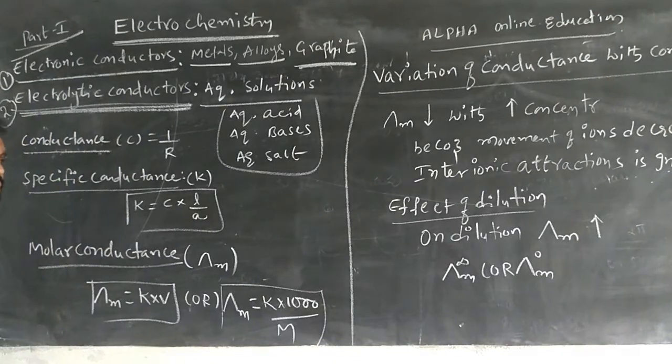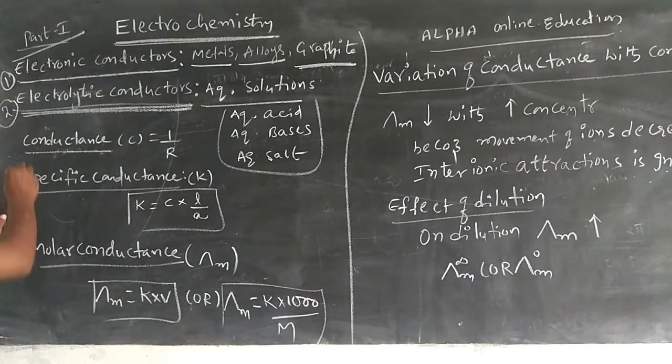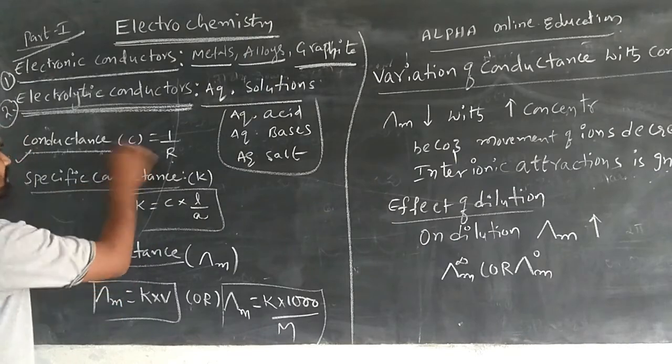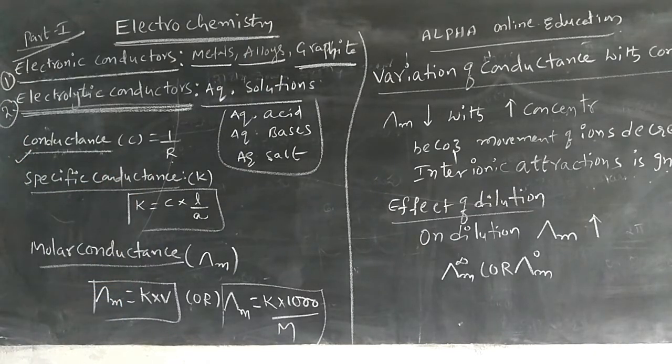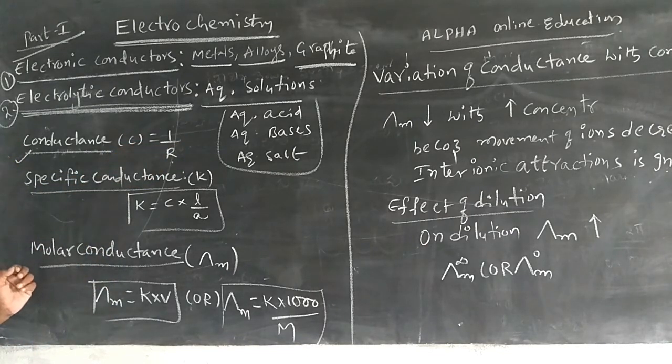Next we will discuss a few definitions. First, the conductance. In simple terms, conductance is the reciprocal of the resistance. That can be indicated as C equals 1 by R.